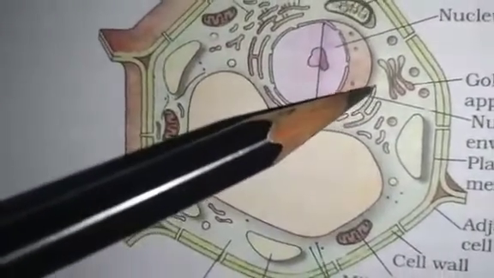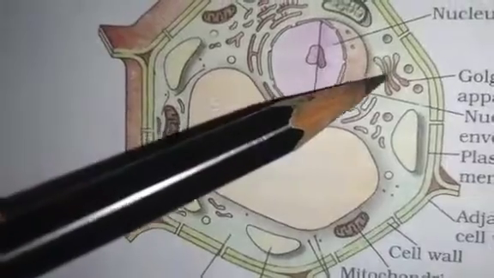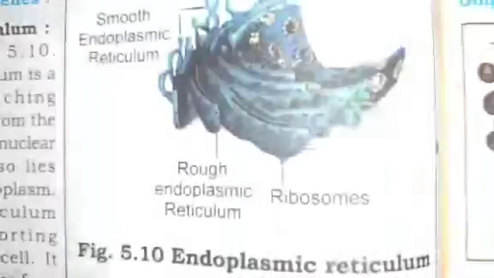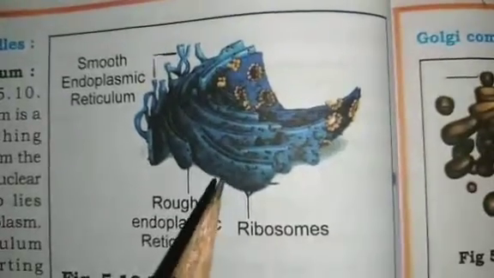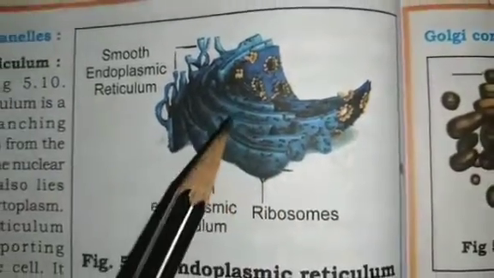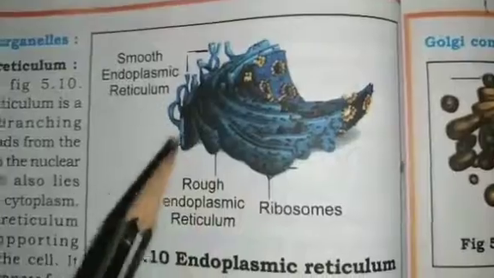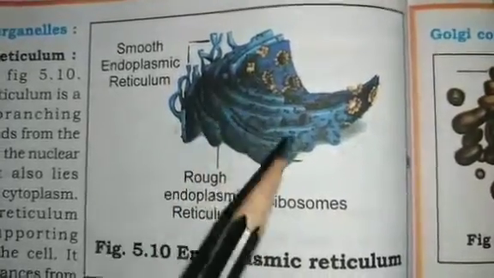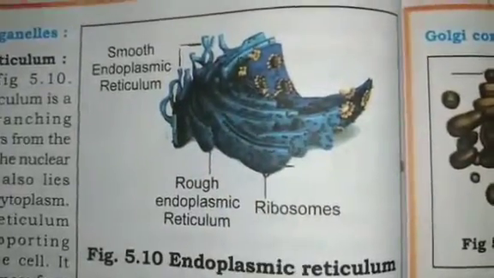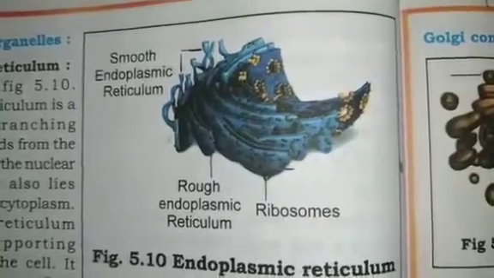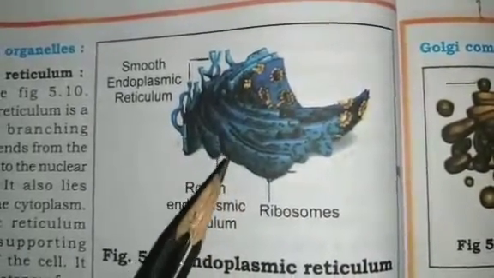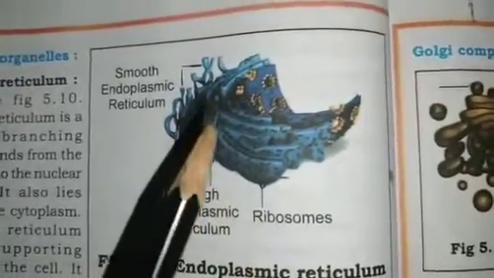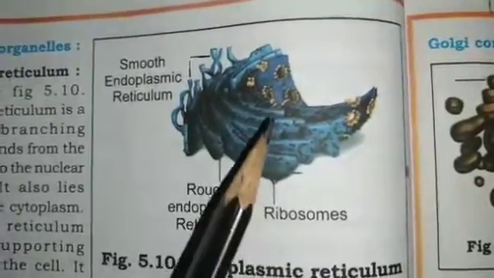The Golgi complex is present a little farther away from the nucleus. One of the functions of the endoplasmic reticulum is to serve as channels for the transport of materials. It transports proteins between various regions of the cytoplasm, especially between the cytoplasm and the nucleus.